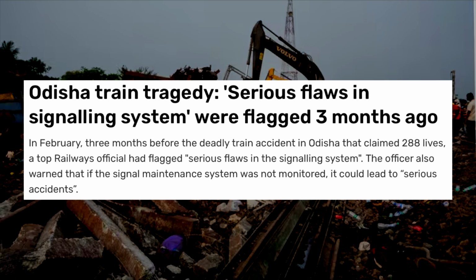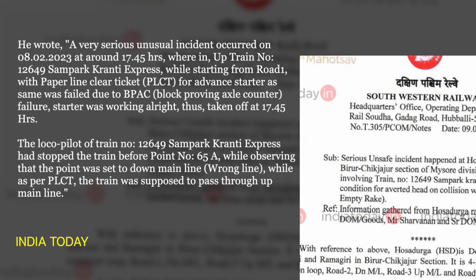Fact number one. Just 3 months back in February, the chief operating manager of the South-Western Railway Zone had warned about serious flaws in the system. He had raised concerns about failure of the interlocking system in February and had highlighted the need for safety measures to be taken. The officer also warned that if the signal maintenance system was not monitored and corrected immediately, it could lead to reoccurrences and serious accidents.